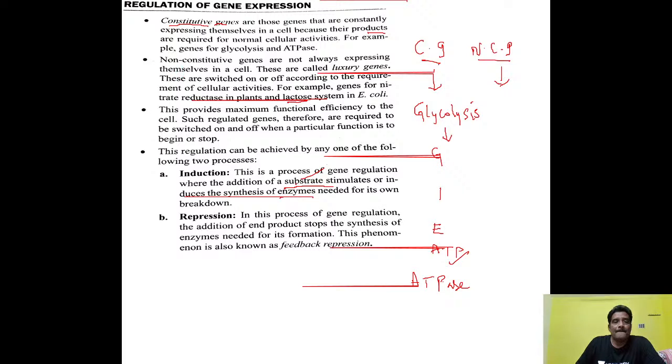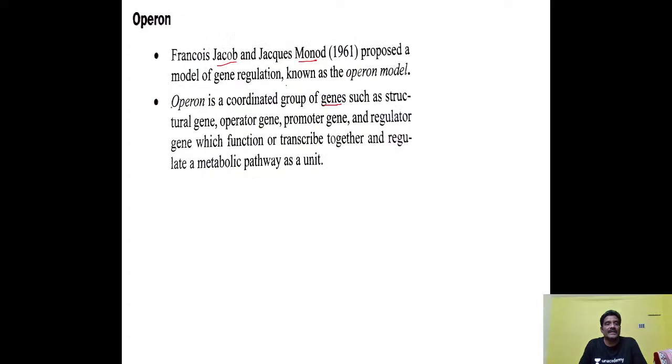So genes are switched off and switched on depending on the need, or based on the requirement here. So here one more important point. What is the operon? Operon is nothing but a group of genes which are in coordinate function here, all working together in the process of pathway, that is expression of genes or not expression of the genes here. Switched off, switched on mechanism here.